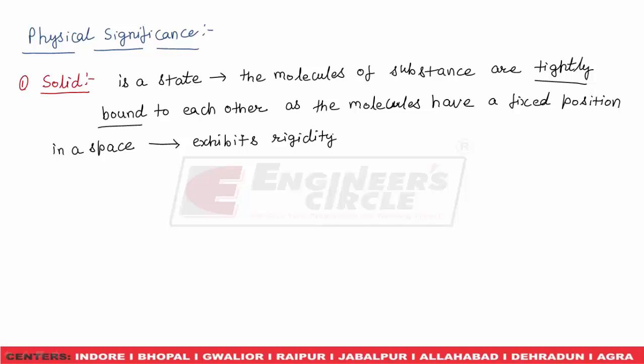What is the meaning of rigid? If a solid is rigid, the distance between two molecules of that substance will not change if we apply some external force on it.